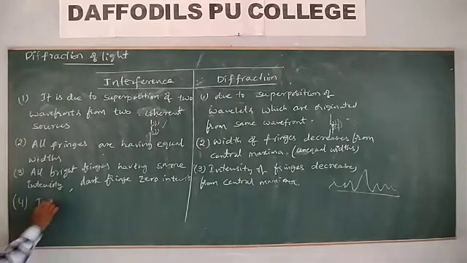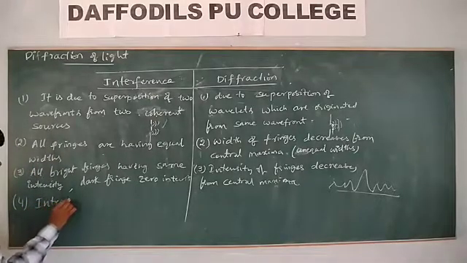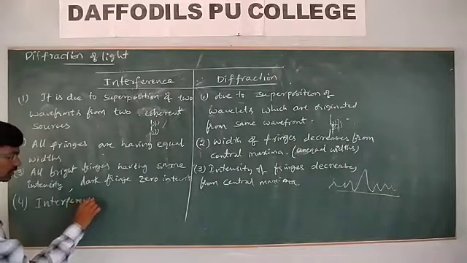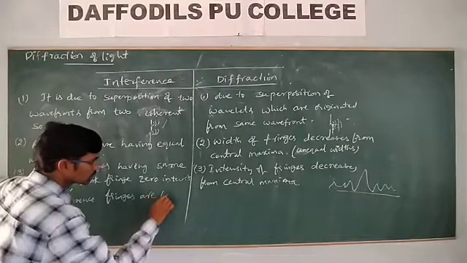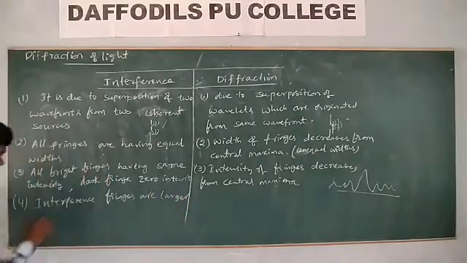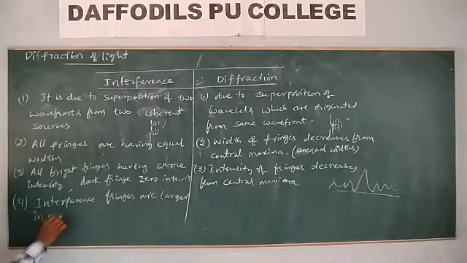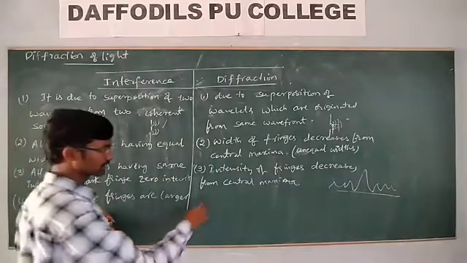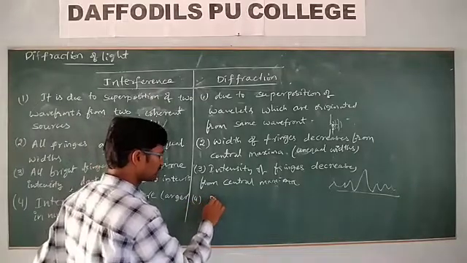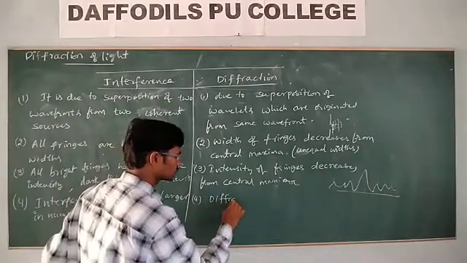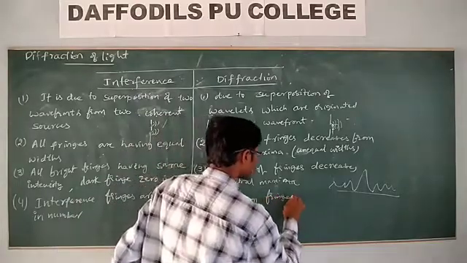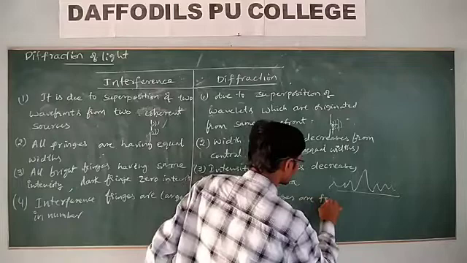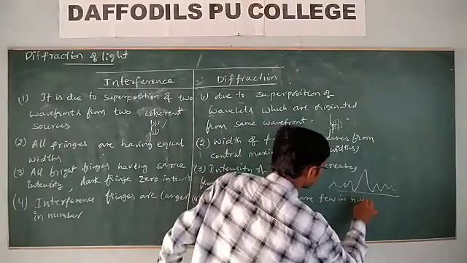So interference fringes are larger in number, whereas diffraction fringes are few in number.